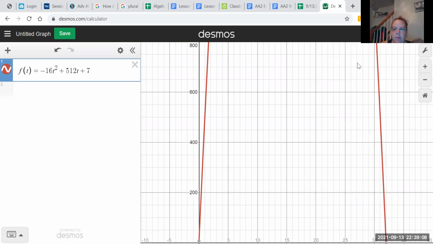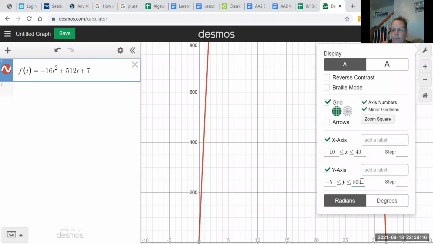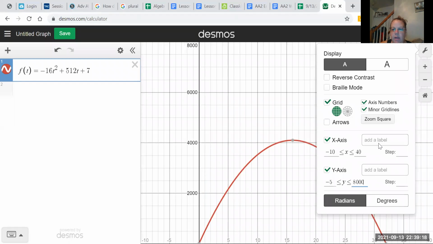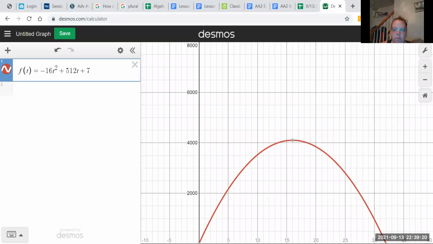And then we can hit the wrench so we can see. Oh, I forgot to make it 8,000. I made it 800. My bad. There we go. All right, so now we can see the graph. I'm going to raise it up a little bit.